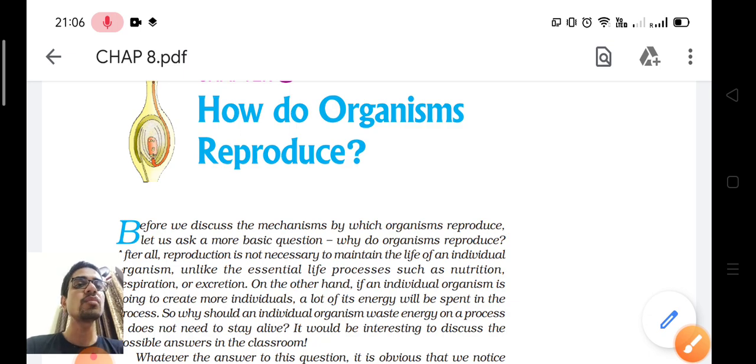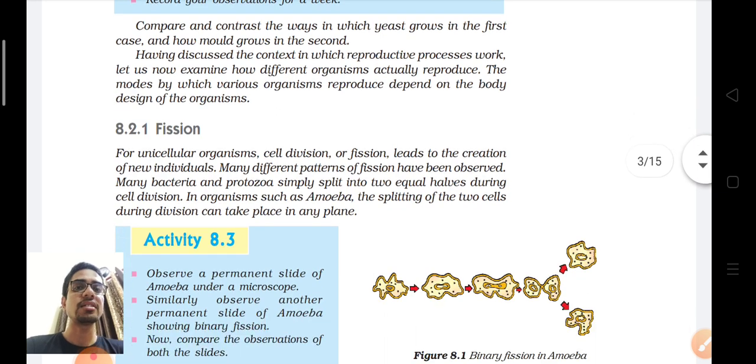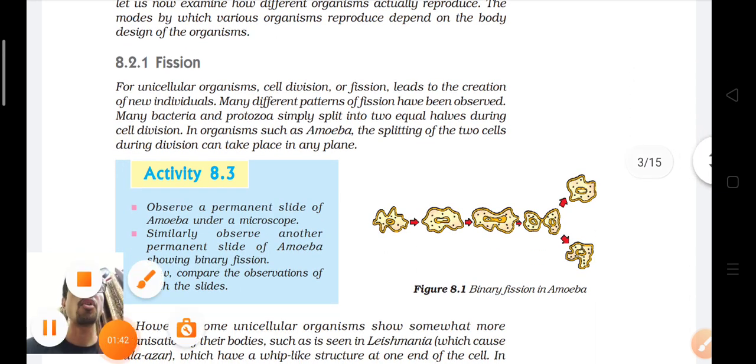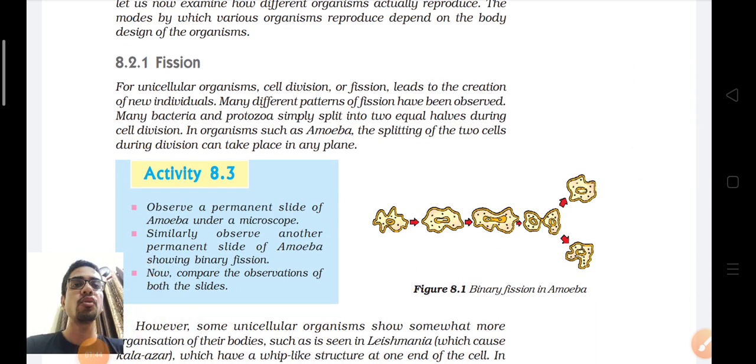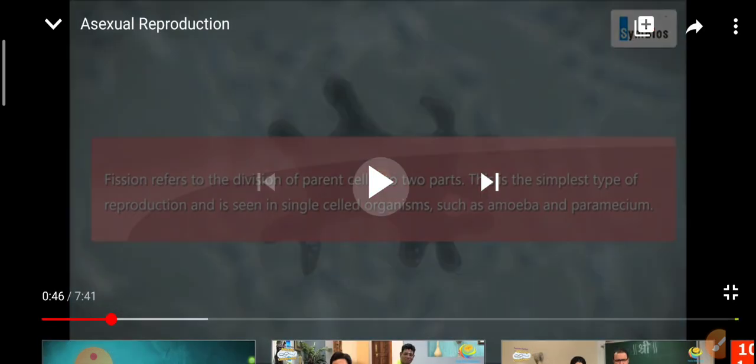So what are the various modes of asexual reproduction? From here it starts. Okay, so first mode of asexual reproduction is fission. So now let's visualize the different modes of reproduction. First of all, fission. You know that fission occurs in single cell unicellular organisms such as amoeba and paramecium. What actually happens, you can visualize through this.